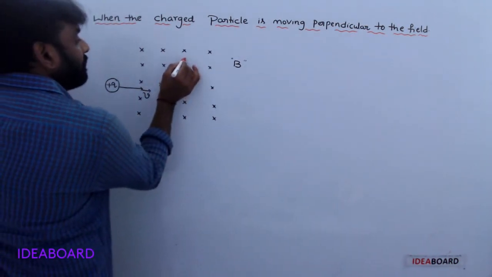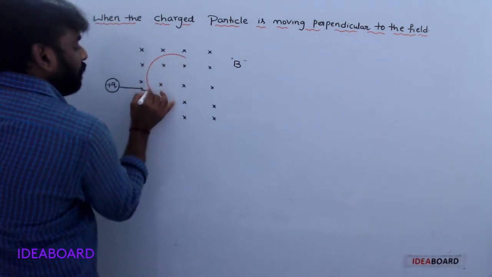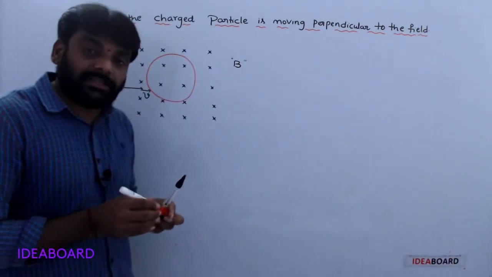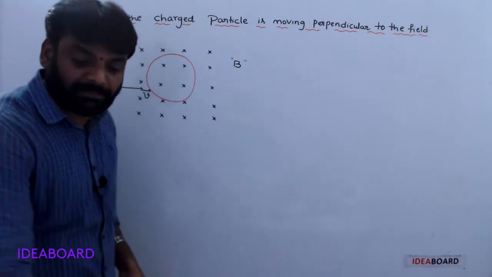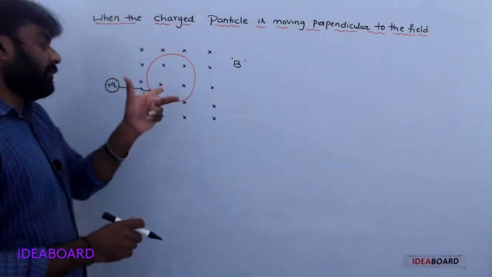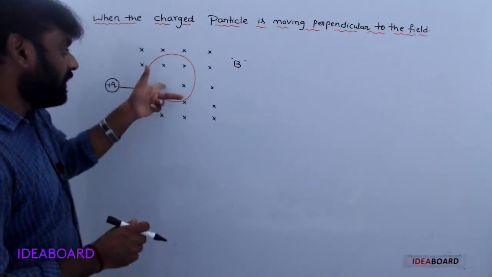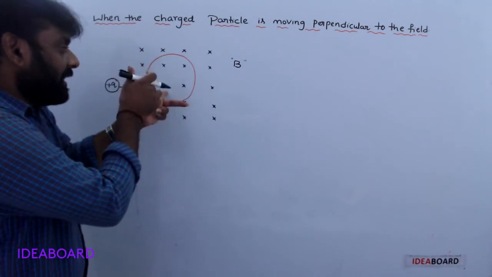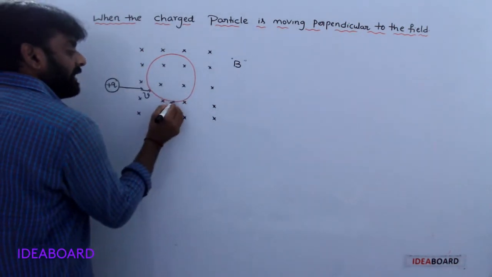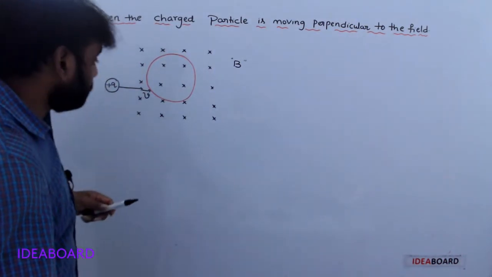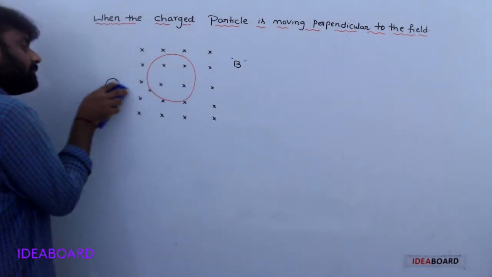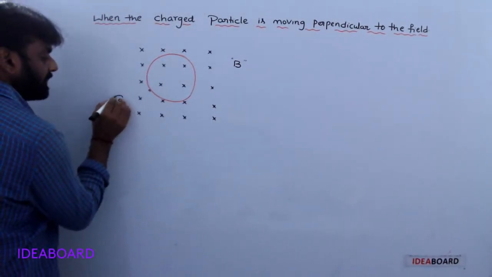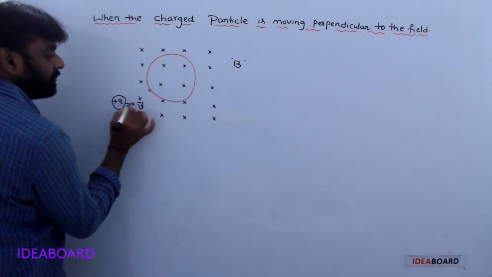Finally, this charged particle moves in a circular path. By using Fleming's left hand rule, with the field direction inwards, the charged particle direction along the central finger, and the thumb representing the force, here the charged particle plus Q enters with velocity V bar.